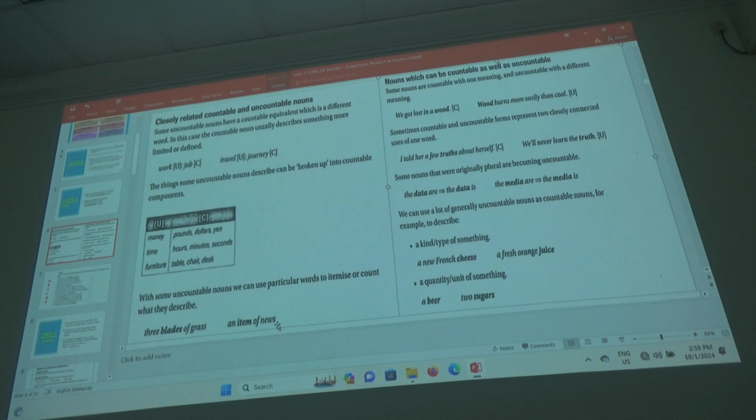But I think nowadays many mistakes are already accepted as correct. Right? So you must be careful a bit. Okay? So let's move on. Nouns which can be countable as well as uncountable. Oh dear, this is scary. Some nouns are countable with one meaning and uncountable with a different meaning. Same word, different meaning. Alright?